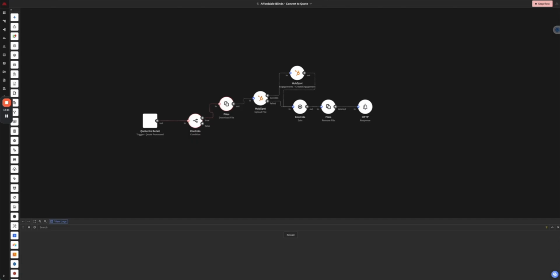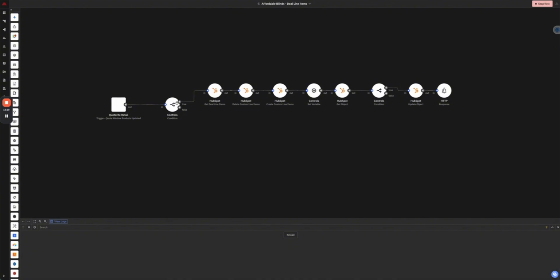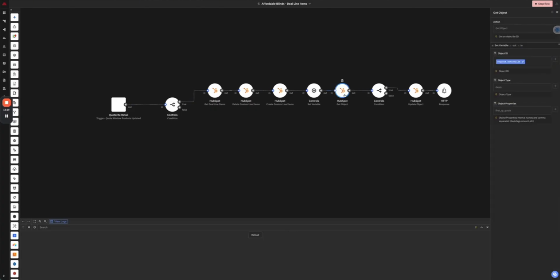It also means that any quotes you create in Quoterite, any payments, all of that is automatically pushed up to HubSpot. So this one here is convert to quote. We've got a deal line here that says, in our system, if we get the deal line items, we create it, we set the variables, etc. And again, these are all custom built by us in-house for clients based on their exact requirements.